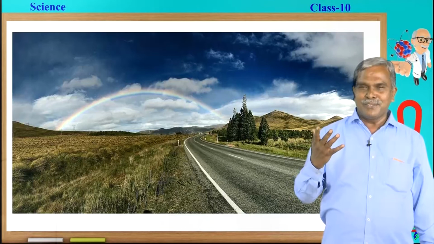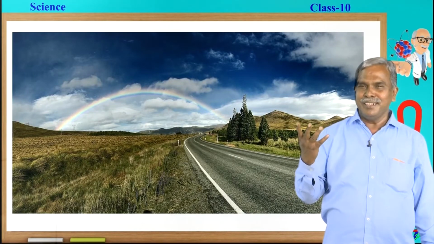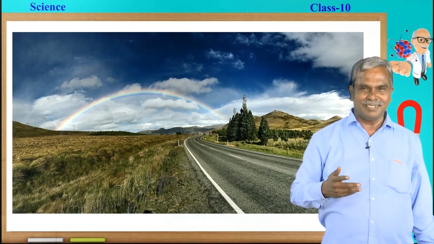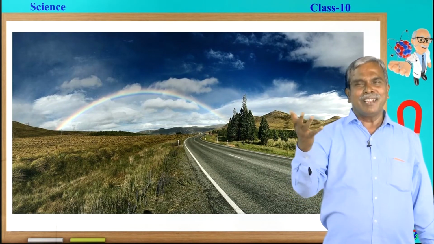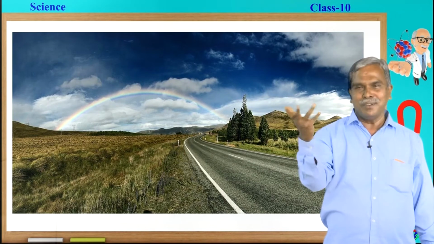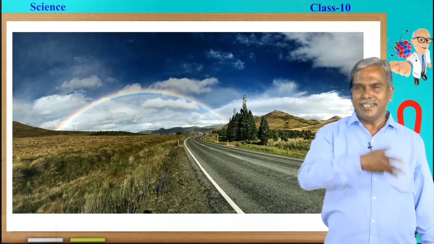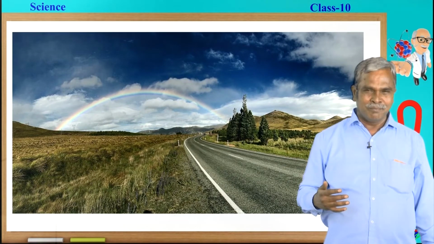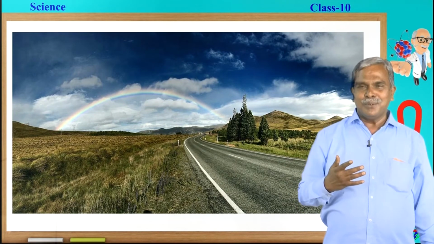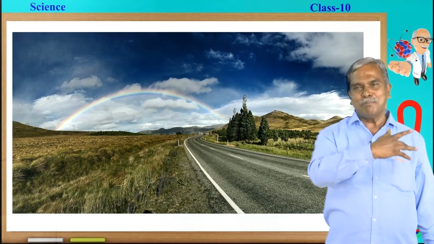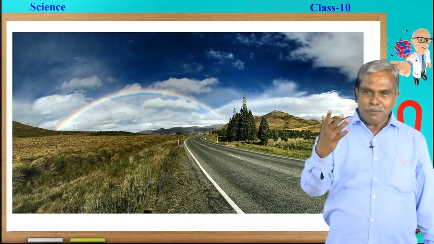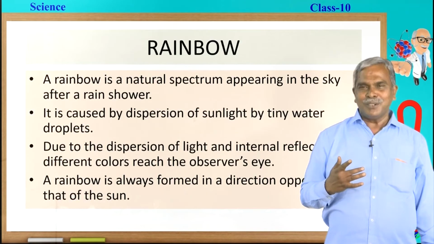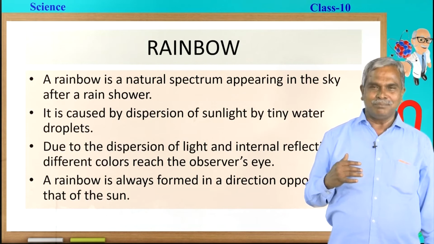As soon as you see a rainbow, any student or any young child is going to dance like anything. Such a beautiful natural spectrum happens in nature often and it gives splendid enjoyment to the people. So, this beautiful rainbow, how does it happen? We have seen it, we have enjoyed it, but how does it happen? Let us try to understand.